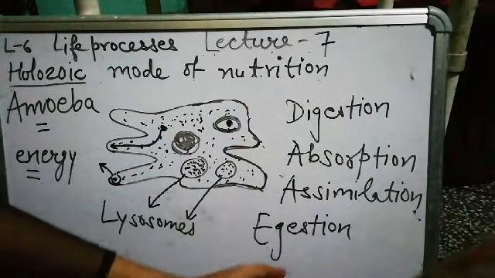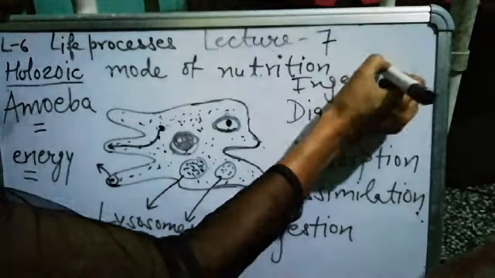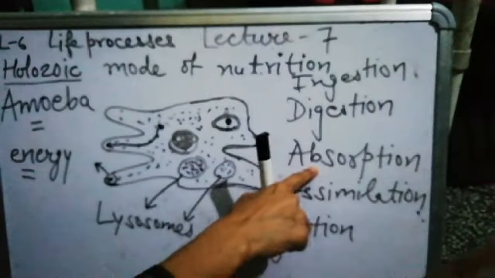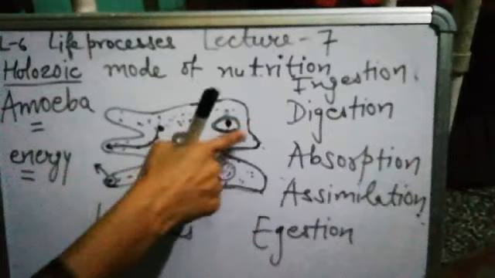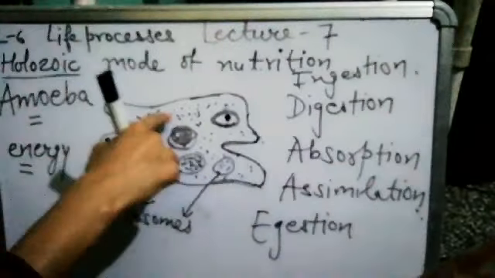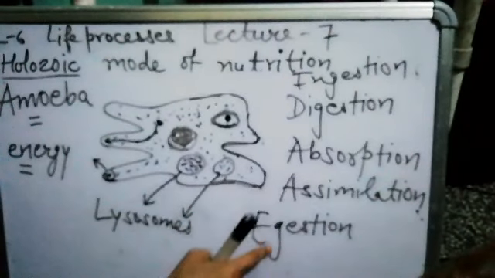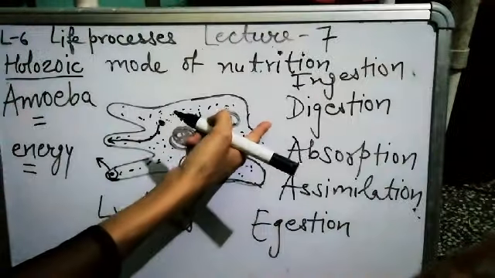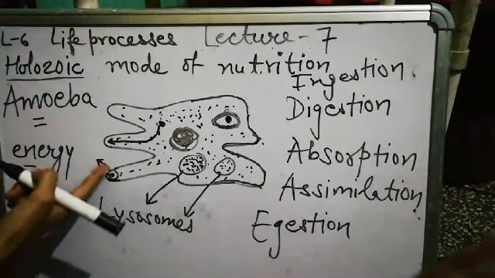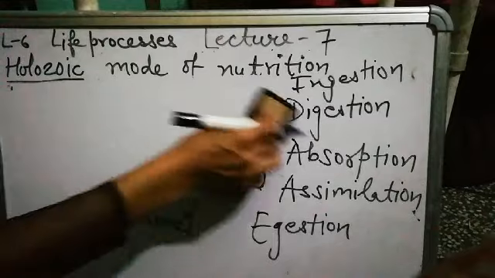So here 5 steps are completed. First, ingestion, intake of food. Second, digestion, conversion of complex food into simple food. Third, diffusion of simple food into the cytoplasm, that is absorption. Later on, the simple food is converted into energy. That step is assimilation. And the last step, as I discussed, as food comes inside, in the same manner the undigested food moves out. This is egestion. So this is all about holozoic mode of nutrition in amoeba.